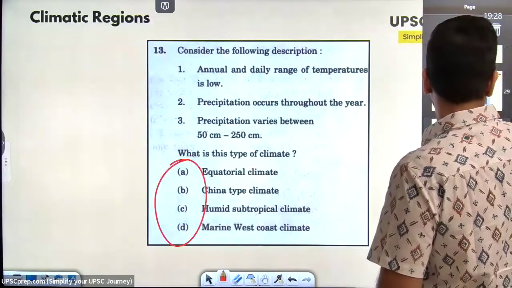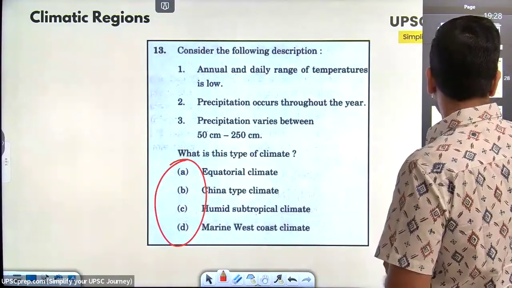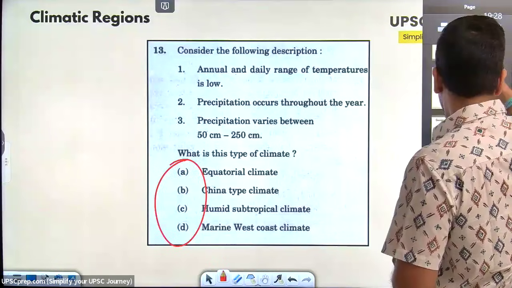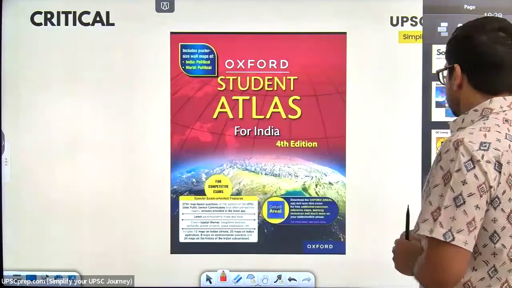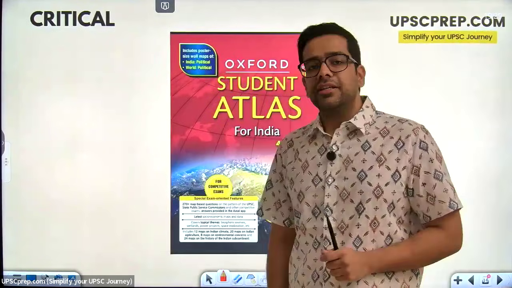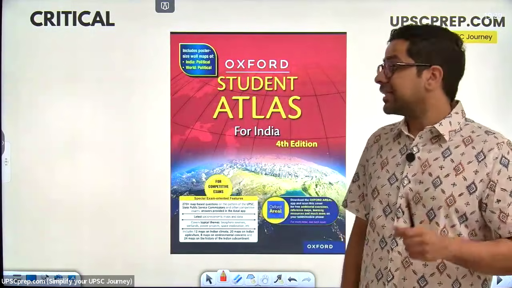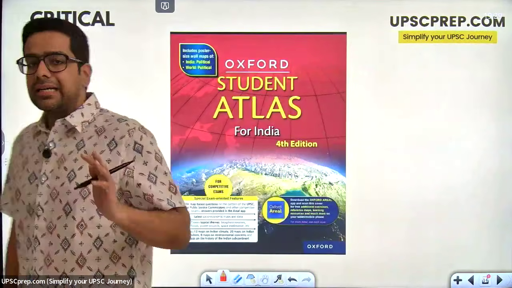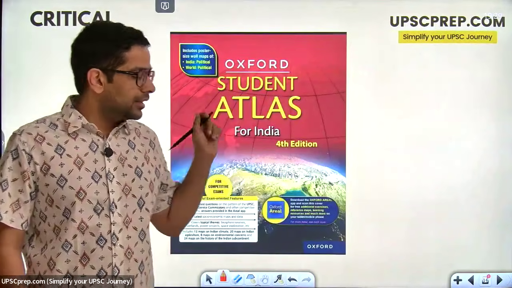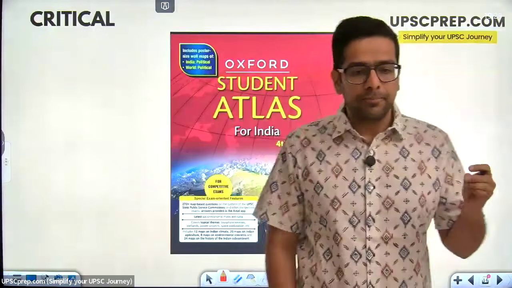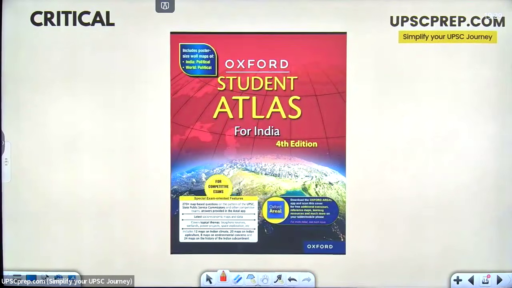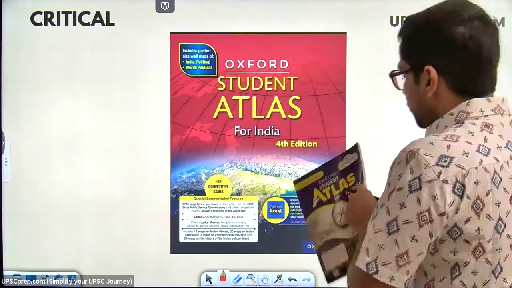One of the most important resources for your entire UPSC preparation is this atlas. And इसमें basic चीजें आपको देखनी है. That there is a student atlas, there is a school atlas. Anyone you want to get, you should get. That is not a problem. But आपको करना क्या है?